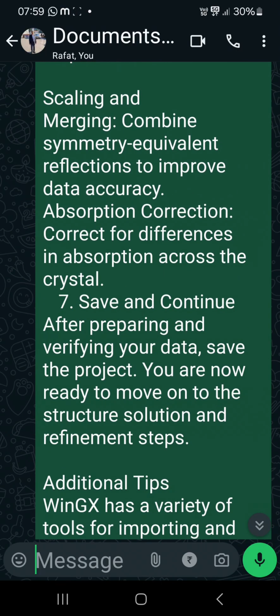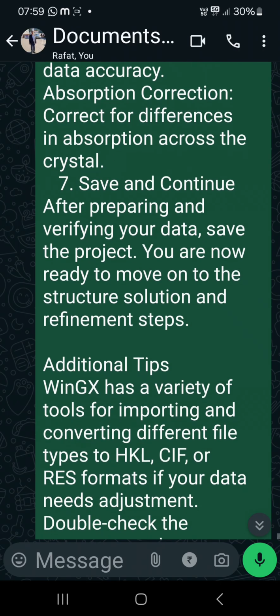Save and continue. After preparing and verifying your data, save the project. You are now ready to move on to the structure solution and refinement.